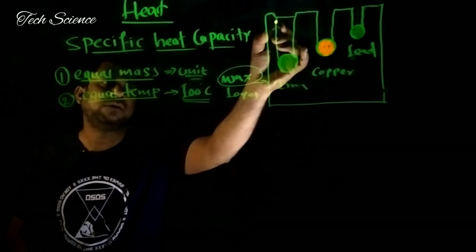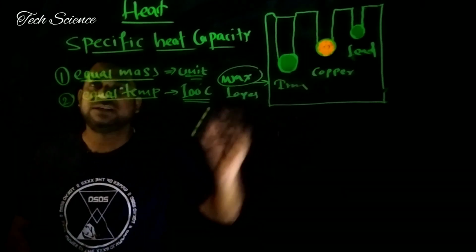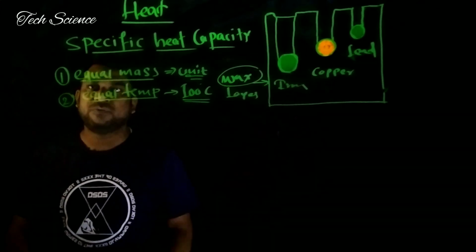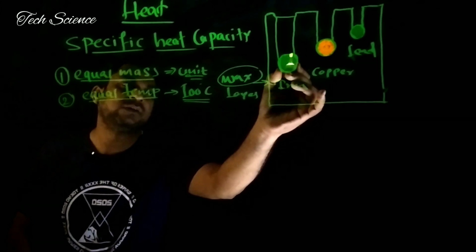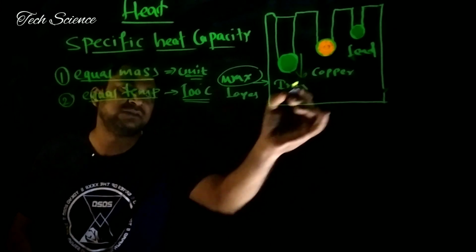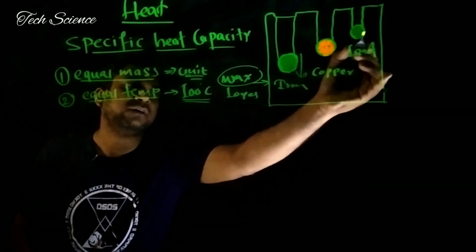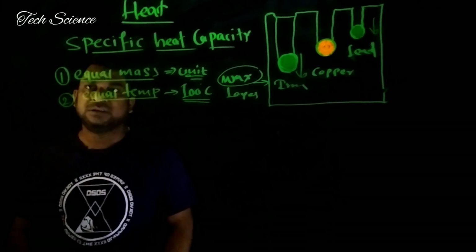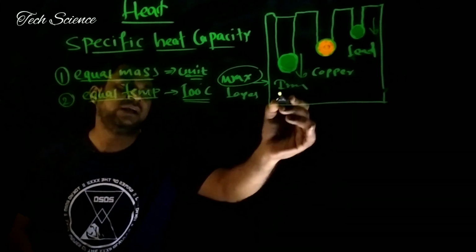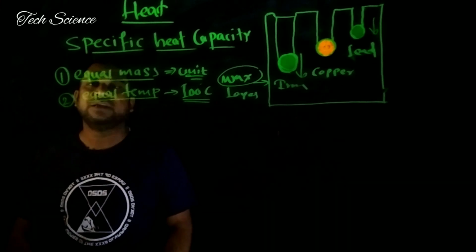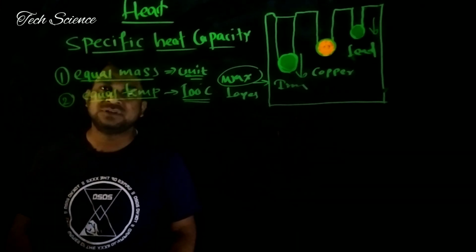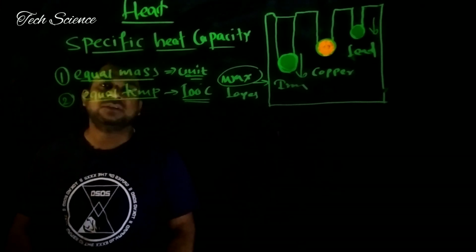Now we put them on a wax layer. What happens here? The iron sphere goes deepest inside the wax layer compared to copper and lead. The lead goes the least, and the copper is intermediate between iron and lead. Why does this happen?